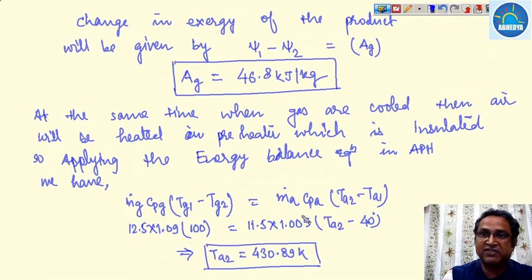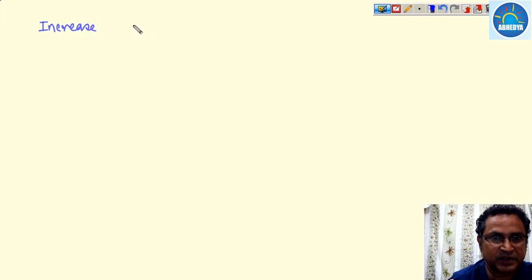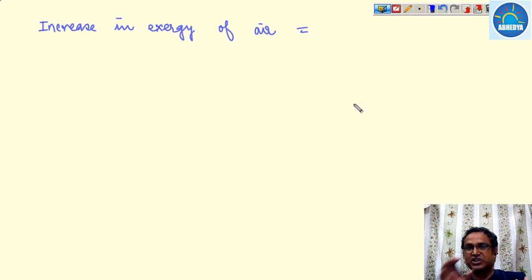So there is an increase in availability of the air because air is taking the heat. Once the air is taking the heat, its available energy will be increased. So the increase in available energy of the air we have to calculate. Why has the air exergy increased? Because heat is gained by the air. For the gas coming from the combustion, its temperature is decreasing, it is cooling, so its exergy will be decreased.